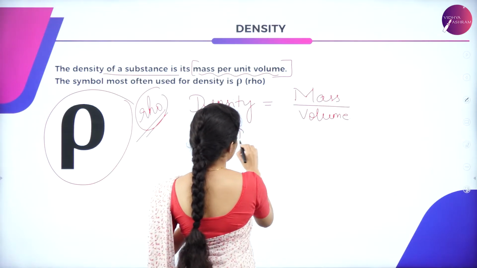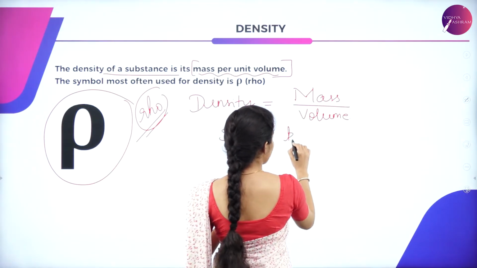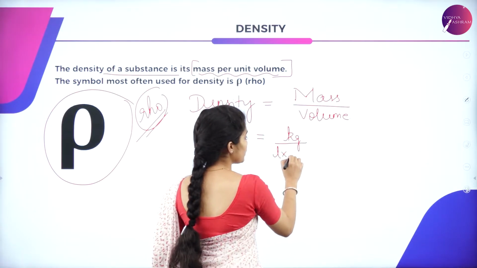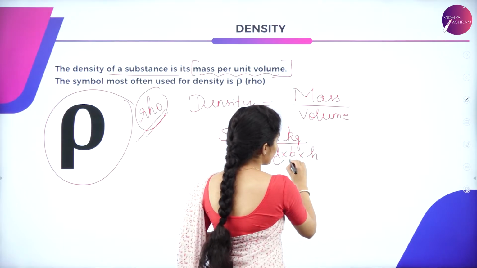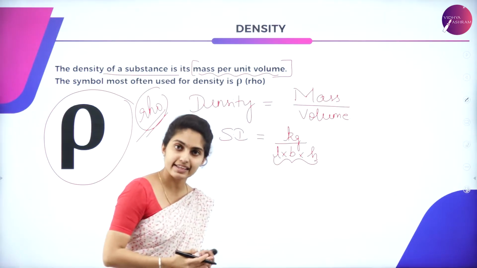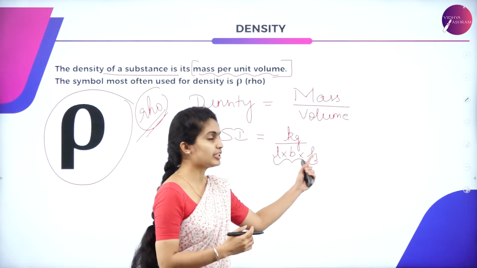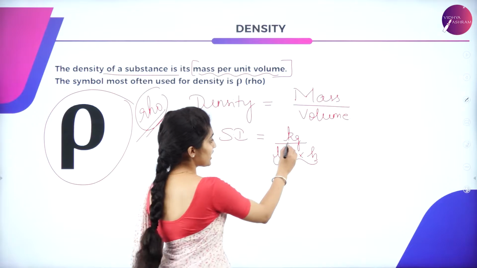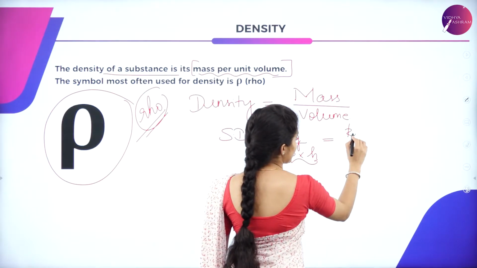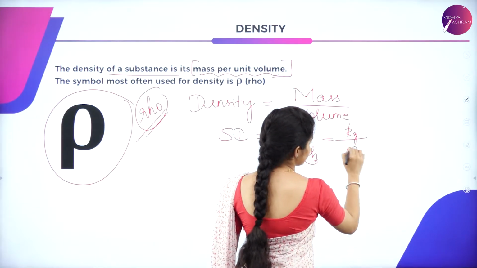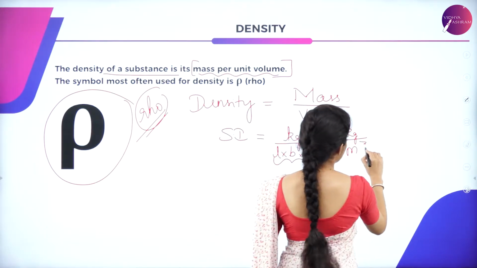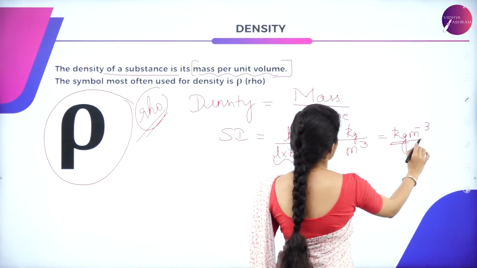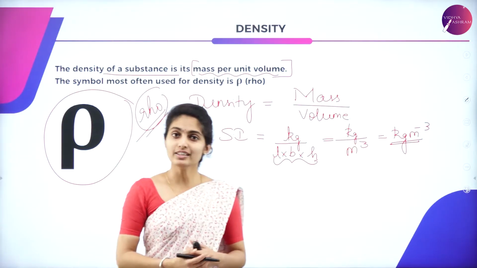So the SI unit can be: mass is measured in kg and volume is measured in length into breadth into height, wherein you can consider the whole as length itself. So you have m into m into m, which can be said as m cube. So you have kg, and length is measured in meters, so meter cube, which can be given as kg per meter cube, or kg m minus 3. So this will be the SI unit for the density.